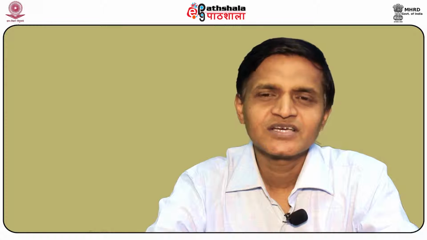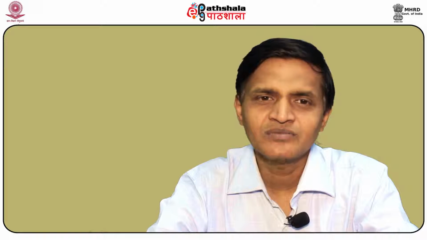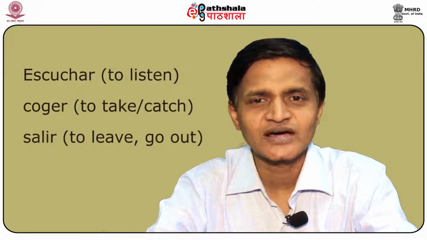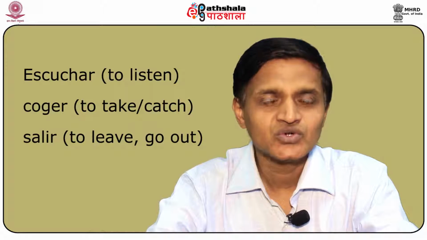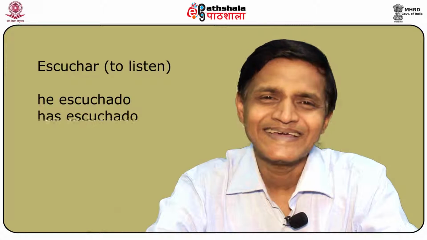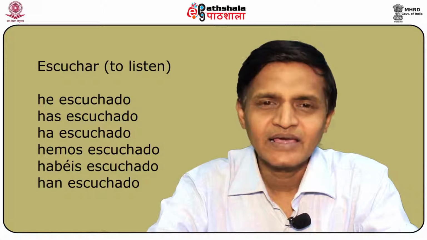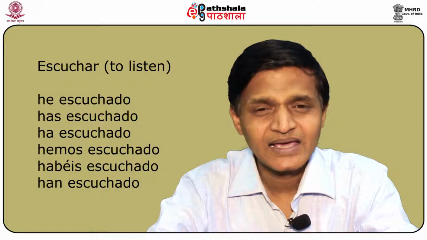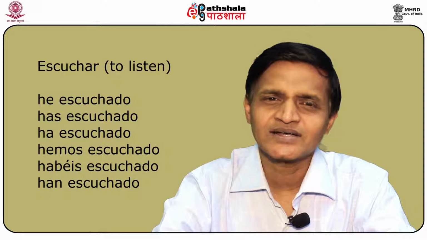The present perfect is formed with a present form of haber followed by the past participle of the verb which you wish to conjugate. For example, let us take the three verbs escuchar, to listen, coger, to take or catch, salir, to leave or to go out. So, the conjugation of escuchar would be he escuchado, has escuchado, ha escuchado, hemos escuchado, habéis escuchado, han escuchado. In this way, we can see how escuchar is being done.